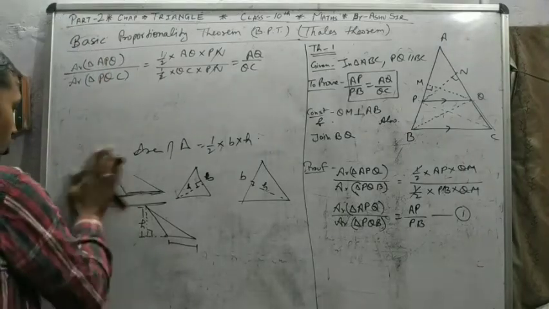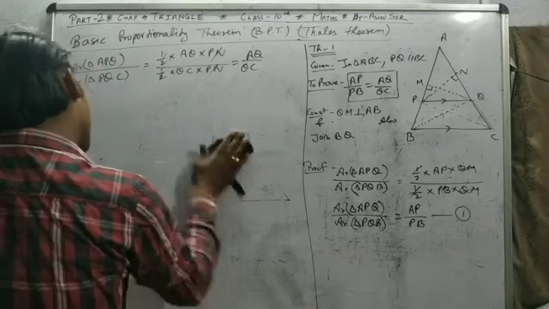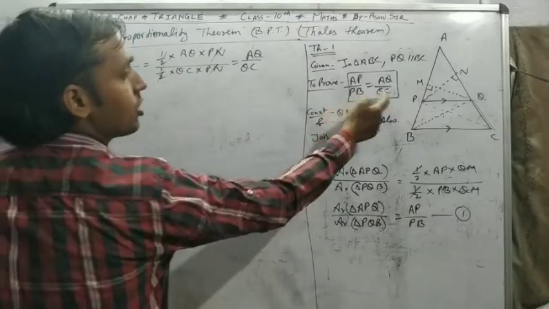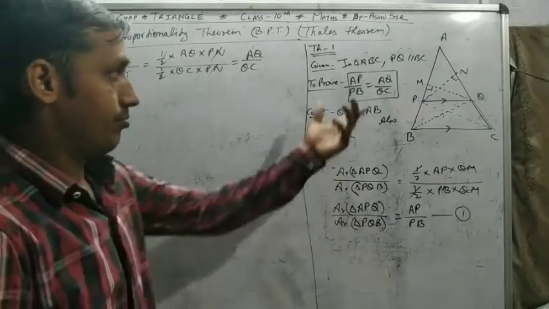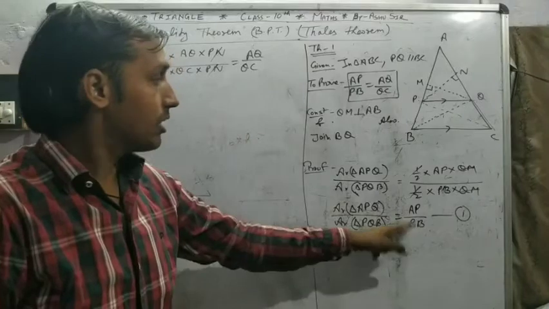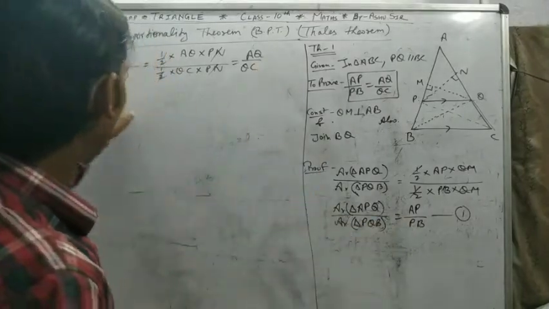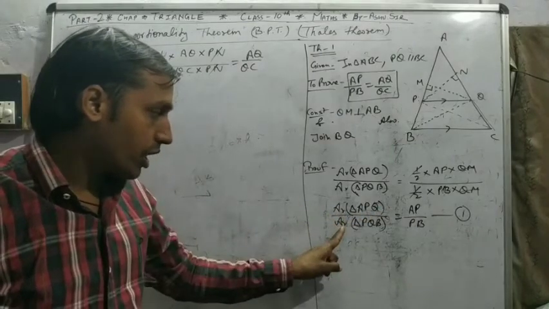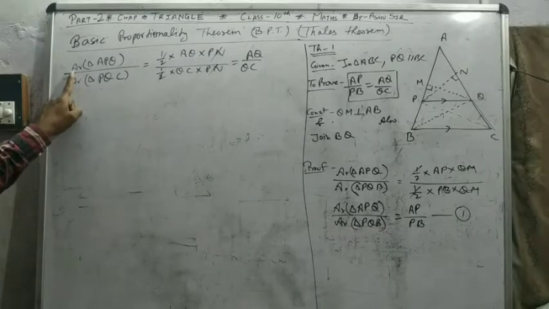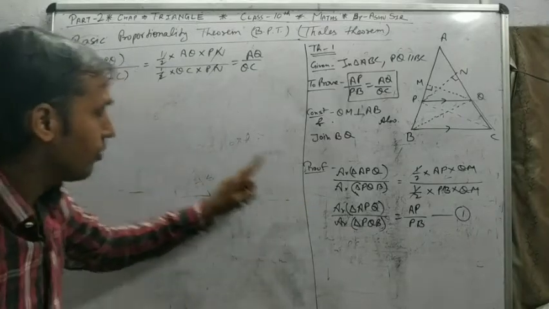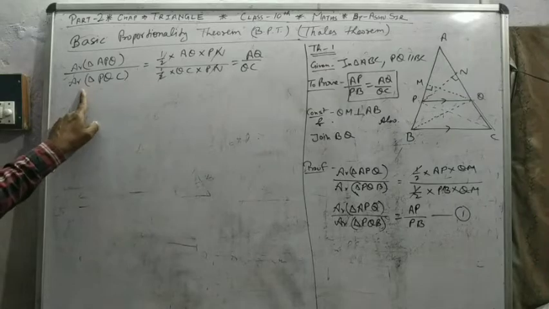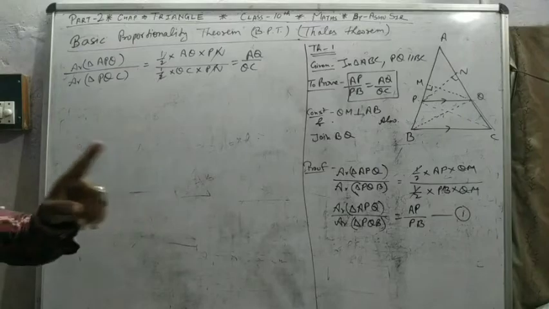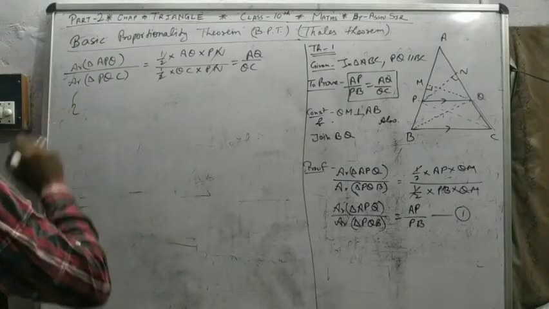Okay, so here you get the left part and right part ratios, AP upon PB and AQ upon QC, but we want to combine them. If you want to combine them, both right parts equal, so left parts equal. So check them here. Area of triangle APQ upon area of triangle PQB, and here area of triangle APQ is the same, but in the denominator area of triangle PQC, and here PQB. Are these two triangles equal? Let's see.